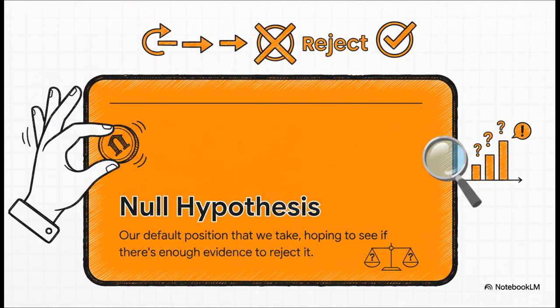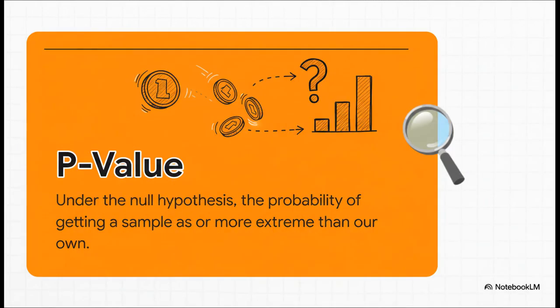It's the boring, default, nothing interesting is happening here assumption. For our coin flip, the null hypothesis is simple. The coin is fair. We assume it's a 50-50 shot, unless the evidence is just overwhelming. So what is the p-value then? It's simply a number that measures how surprised we should be by our result, assuming that the null hypothesis is true. A really low p-value is like a giant flashing neon sign that says, "Whoa, this is super unlikely to be random chance." A high p-value is more of a shrug, like, yeah, that could happen.